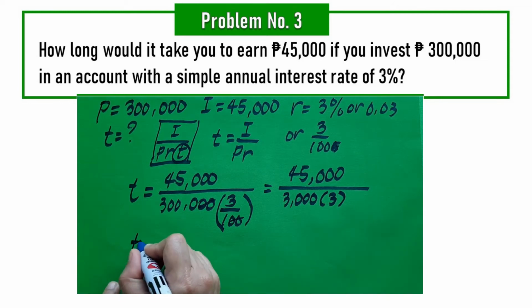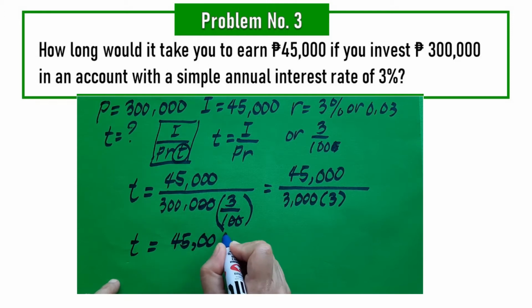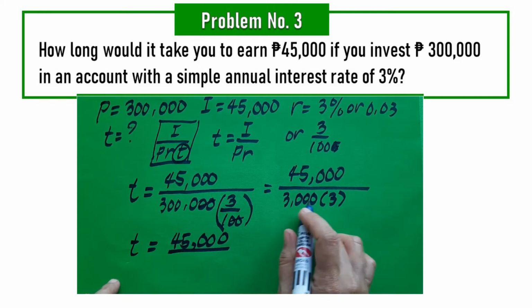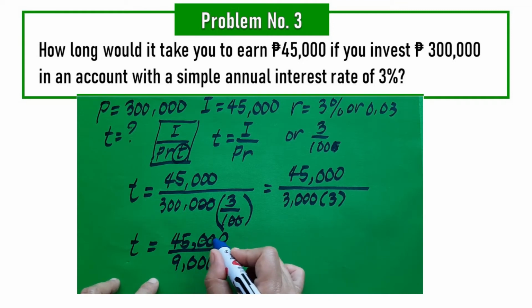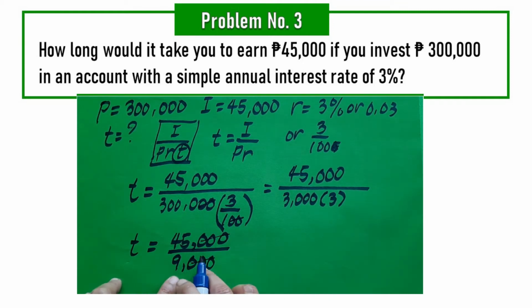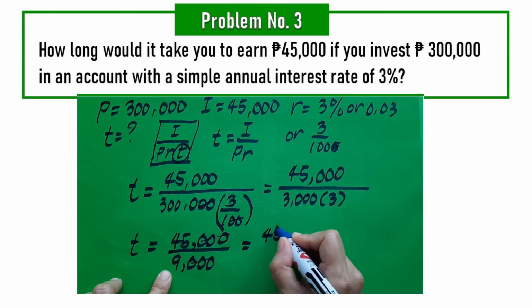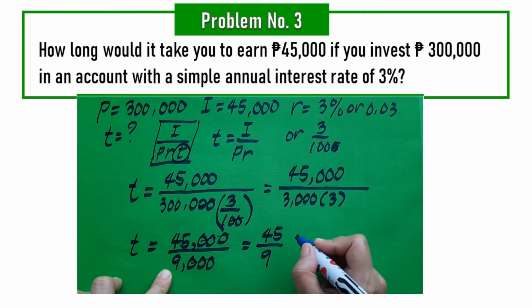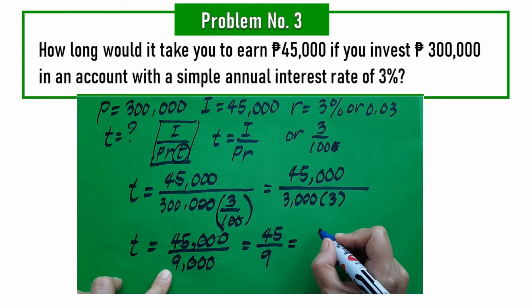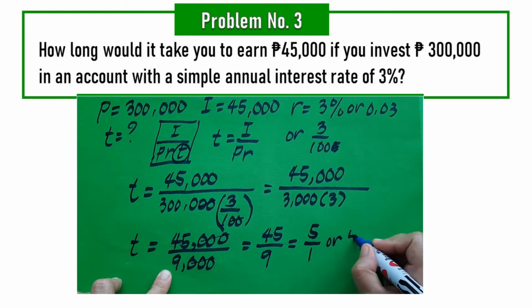So, therefore, our T now will be 45,000 all over 9,000. So, again, you can remove this para ma-simplify mo yung number. You are left with 45 over 9. Now, 45 is divisible by 9. And this is also divisible by 9. If we reduce that, it will give you 5 over 1 or 5.